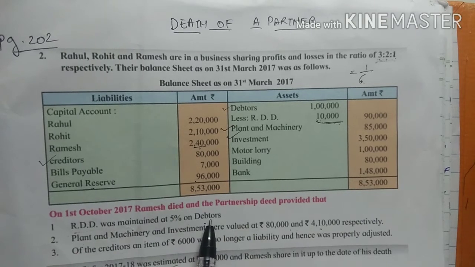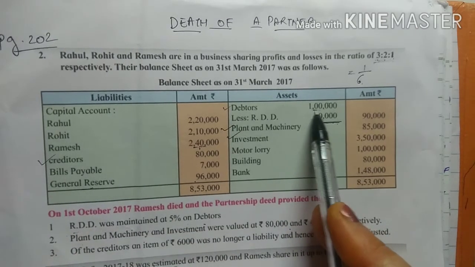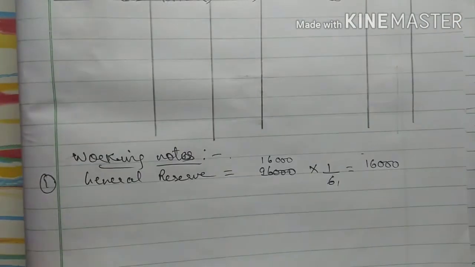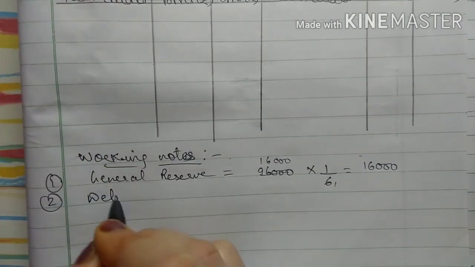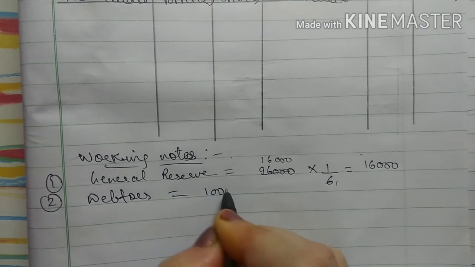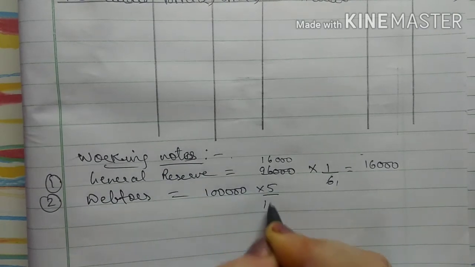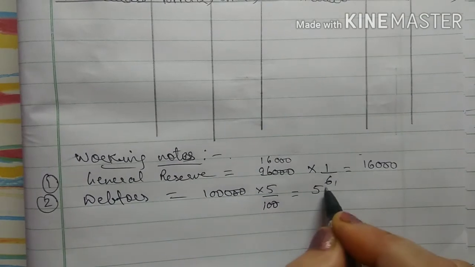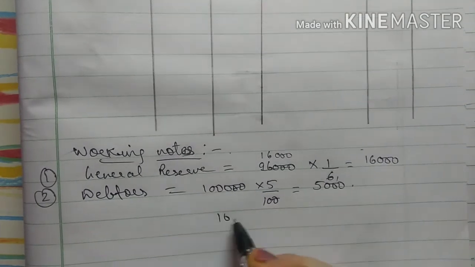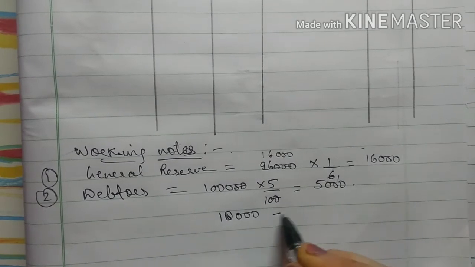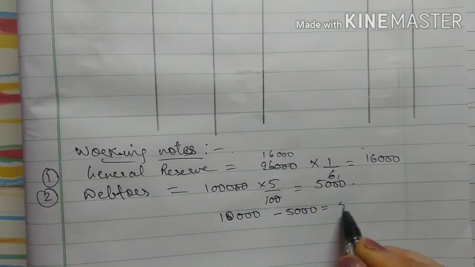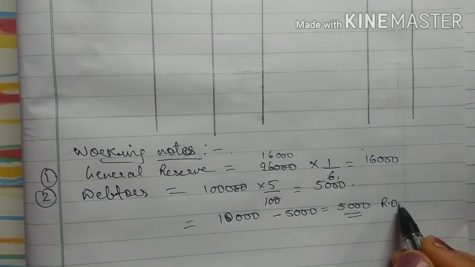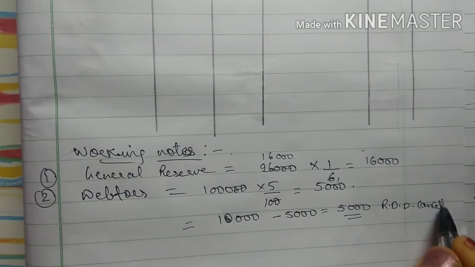RDD was maintained at 5% on debtors. So the debtors amount is here what? 1 lakh. So see my second working note for debtors. On 1 lakh, 5% is the RDD, right? So when I cancel this, it is 5,000. Already in your balance sheet it is 10,000. Now you have to maintain at 5,000. So what is the difference? 5,000. So this is nothing but your RDD is getting cancelled, right?